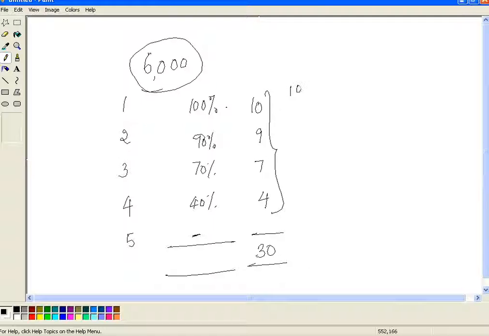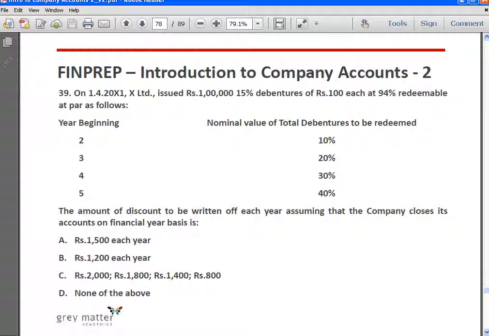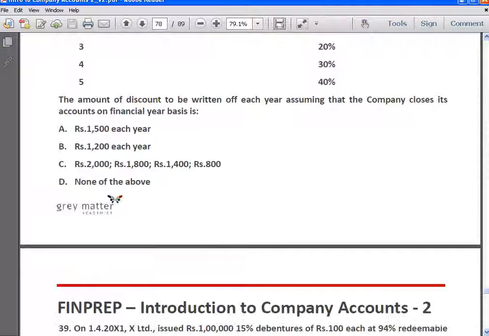So it is 10 by 30 of 6,000, 9 by 30 of 6,000, 7 by 30 of 6,000 and 4 by 30 of 6,000, which is equal to 2,000, 1,800, 1,400 and 800. So this is how it is going to be written off. So answer is C.